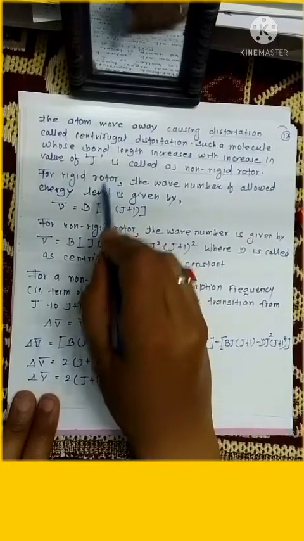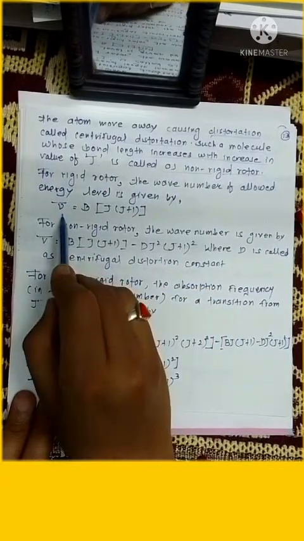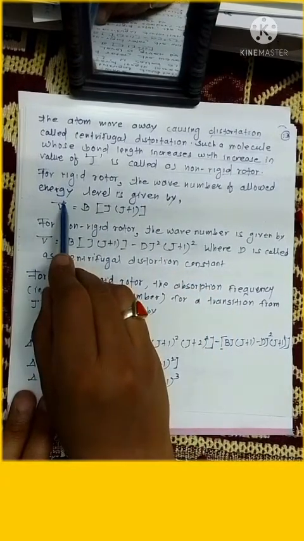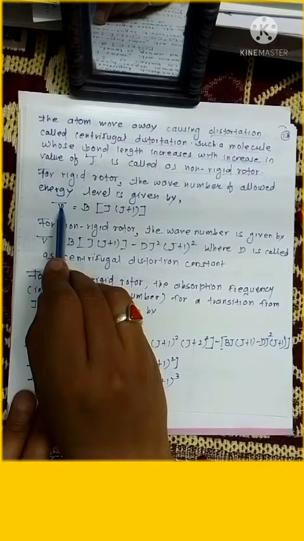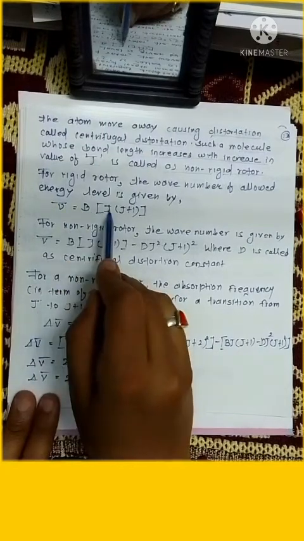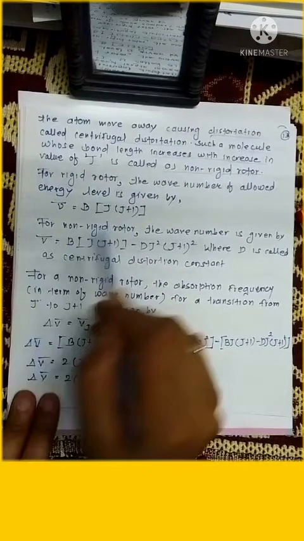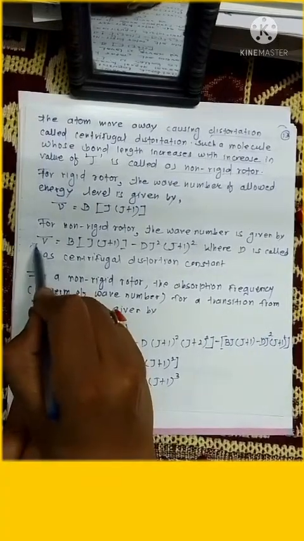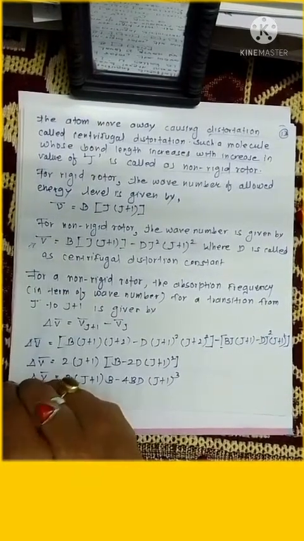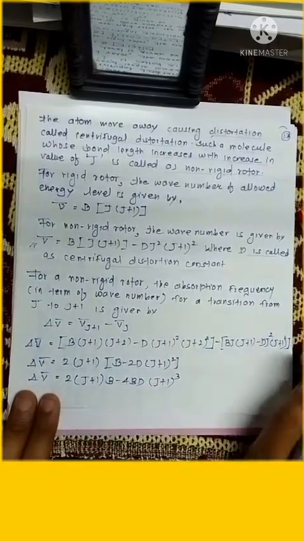For a rigid rotor, we calculate nu bar, that is the wave number, equal to BJ into bracket J plus 1. For a non-rigid rotor, the wave number is given by this formula, where D is called the centrifugal distortion constant.